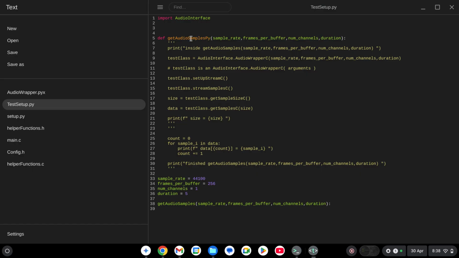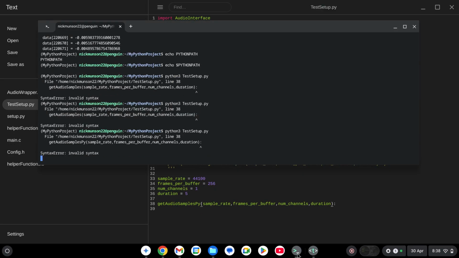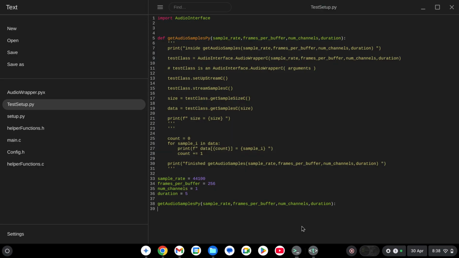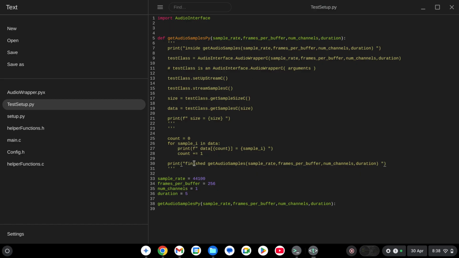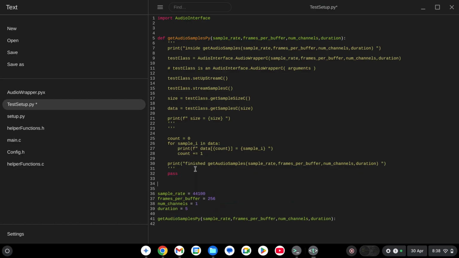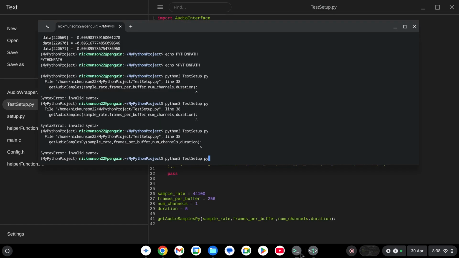Maybe get audio samples pi. What is invalid about this syntax? I have a def. Maybe I'll do a pass so that we can just test the function.